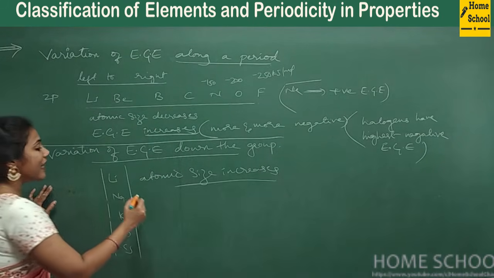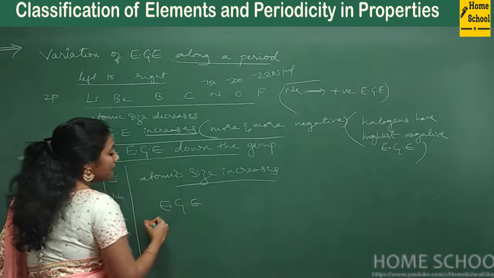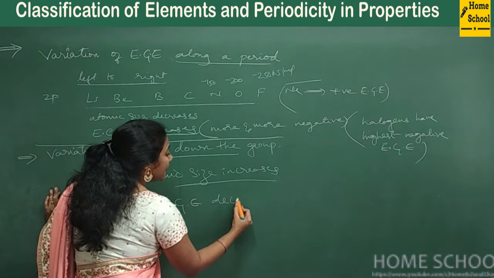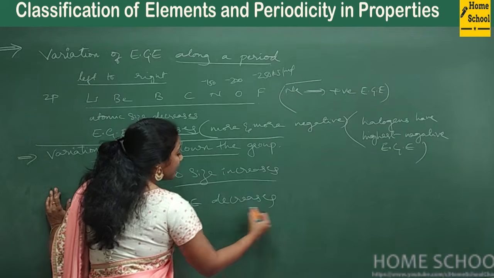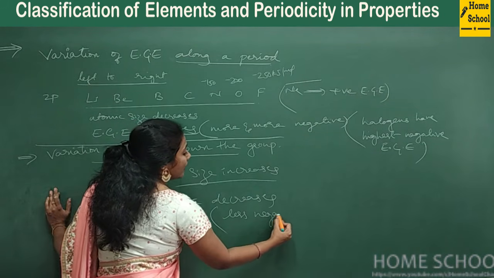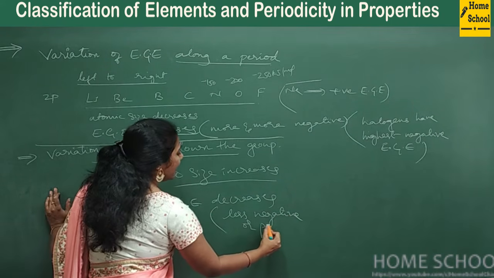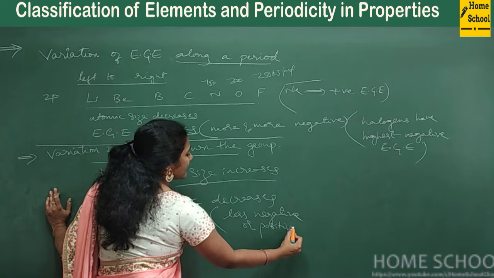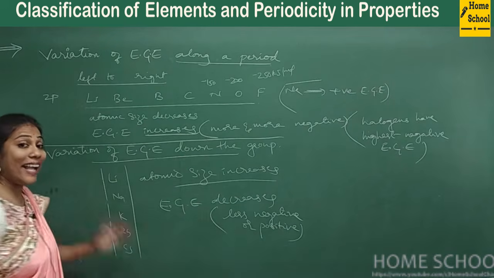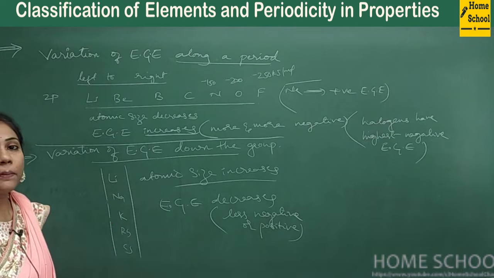If atomic size increases, what happens to electron gain enthalpy? Electron gain enthalpy decreases. Decreases in the sense what? Less negative. Values will become less negative, or I can say positive. Less negative in the sense what? It can be positive also. Okay, so this is what you need to observe.